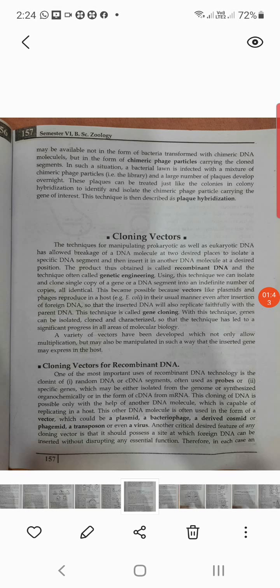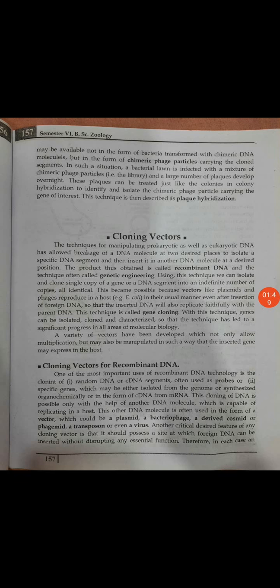Vectors are disease-carrying agents. For example, I told you about the mosquito. We know that malaria is produced from the mosquito when they bite. But actually the mosquito is not responsible for malaria; the pathogen, the protozoa Plasmodium, is present in the saliva of the mosquito.